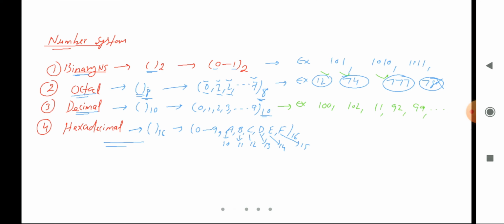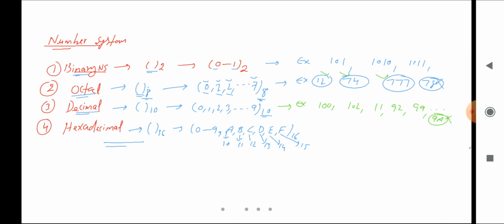These all are decimal numbers. And if we talk about this one, 9A, this is not a decimal number because this is a hexadecimal number.